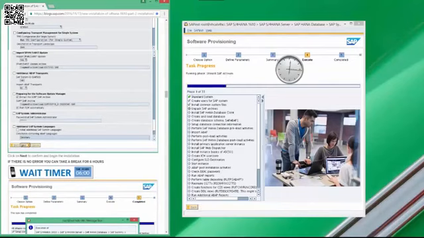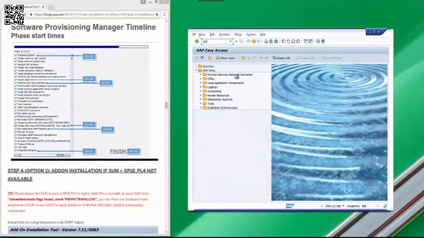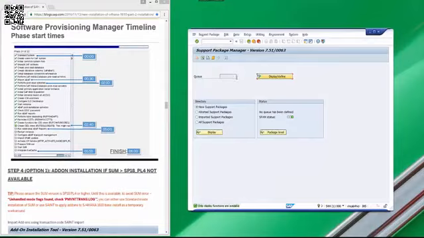So after 15 minutes, it reaches unpack SAR archive status. After 30 minutes, it's setting up database connection info. At 3 p.m., the phase to run RUT DDLS create is running for a while till 5 p.m. And the last step is integrated live cache is installed. So now at this point, SAPinst is completed and we can check the components installed. For this, you log into the SAP system, click on package level.